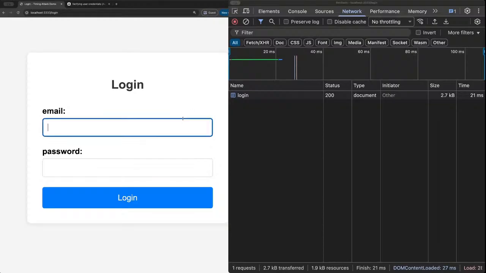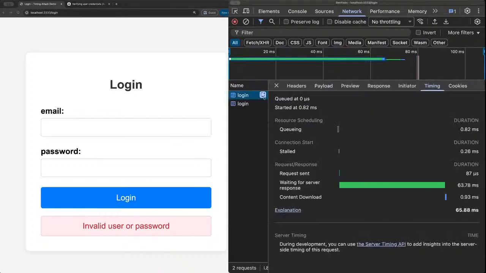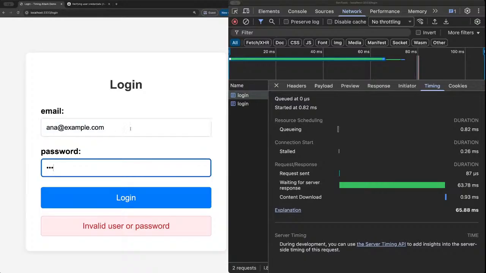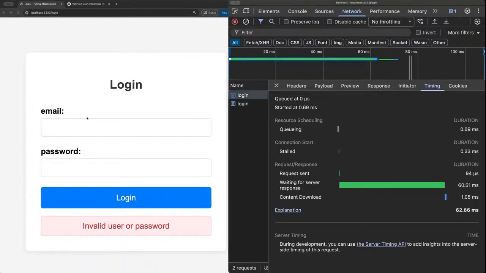Let's try. Right, 63 milliseconds. 60 milliseconds. And I also actually know Anna's password.